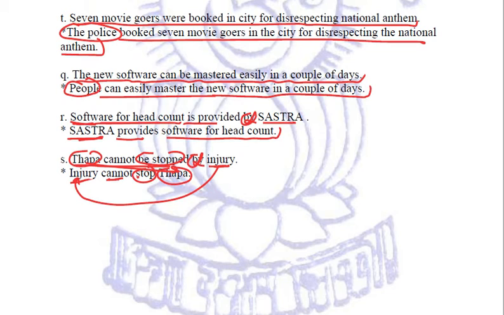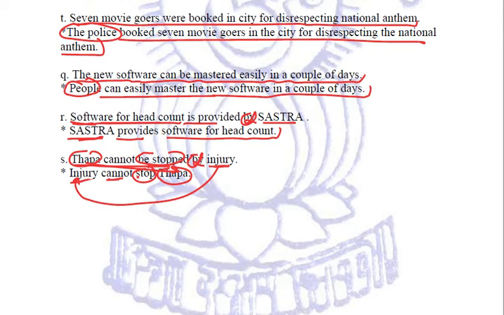But if not, just go back, just try to relate once again all the type of sentences and various rules regarding the conversion of both active into passive and passive into active, as well as direct into indirect and indirect into direct. Clear? So this is all about today's class.